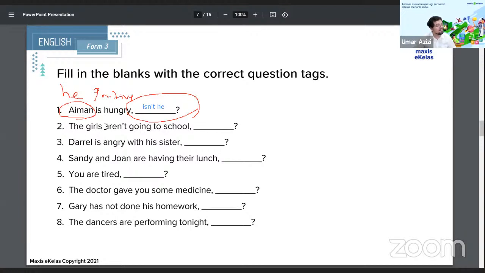Number 2, the girls aren't going to school. The girls, so girls are plural. So what's the pronoun used for plural people? Aren't going to school. Aren't is negative here. Are not going to school. So the question tag has to be in what format and referring to which pronoun?